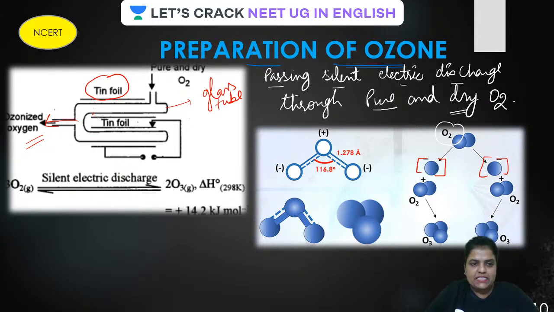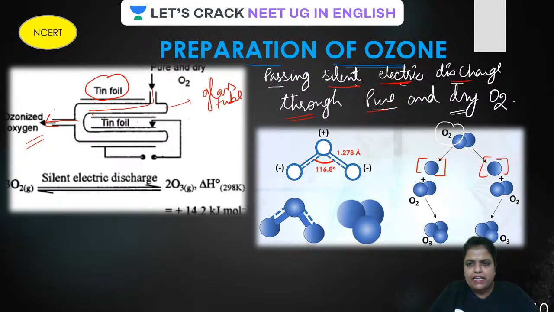Remember that here, silent electric discharge is being passed through pure and dry oxygen. You can see this is the glass tube. Outside there is tin foil, inside there is tin foil, and from the inner side electric discharge between inner and outer tube actually produces ozonized oxygen. This oxygen has to be very pure and dry as well.